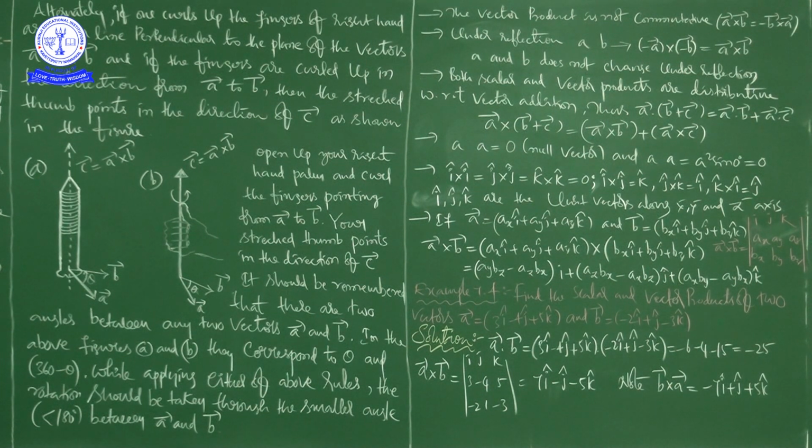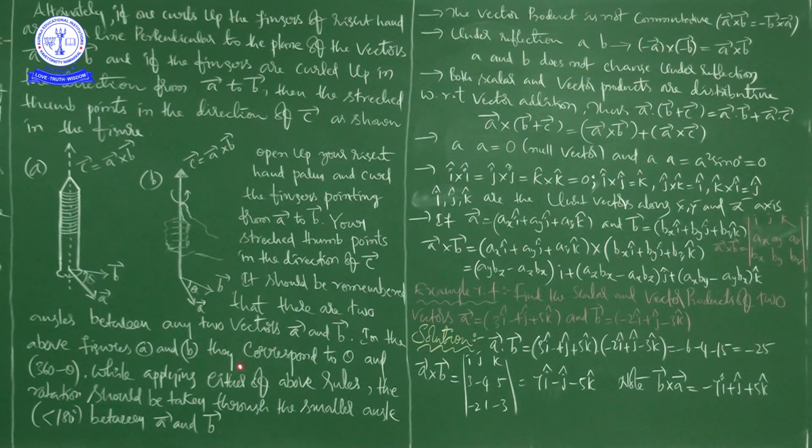In the above figures A and B, they correspond to theta and 360 minus theta, right? You know how we are rotating, see this. While applying either of the above rules, either this one or this one, the relation should be taken through the small angle.